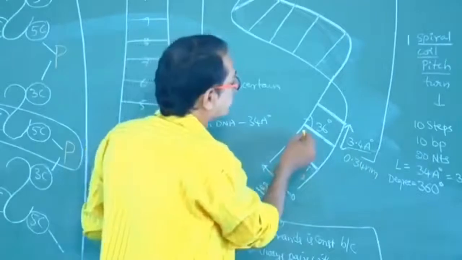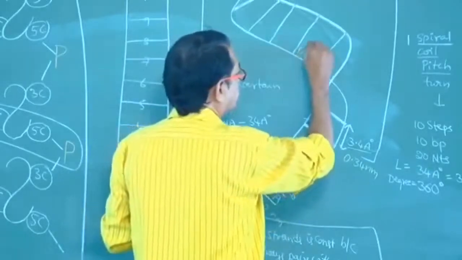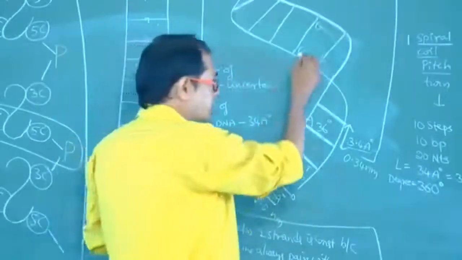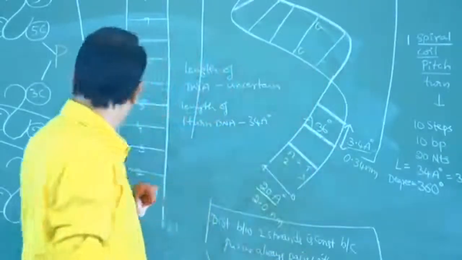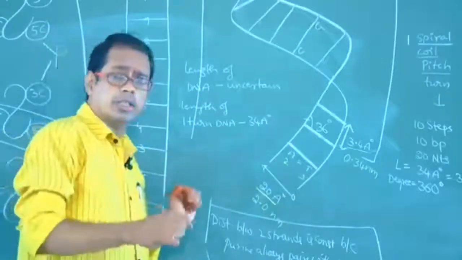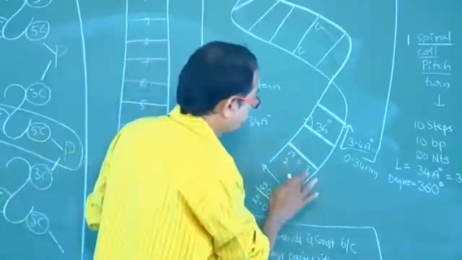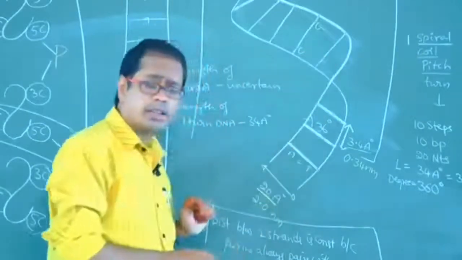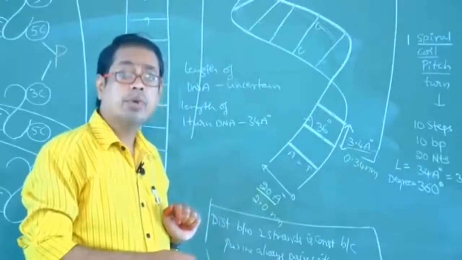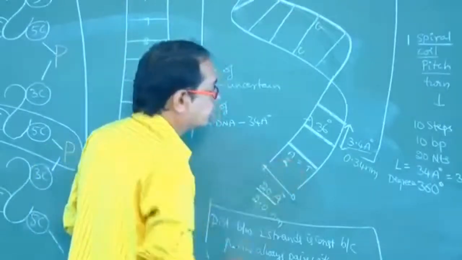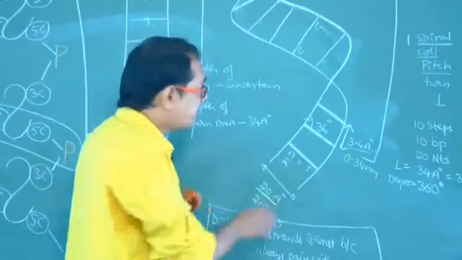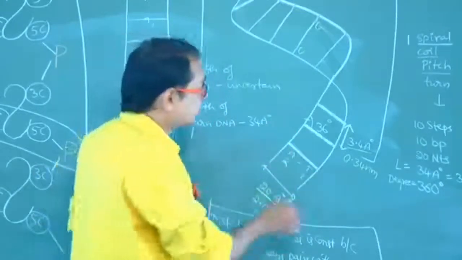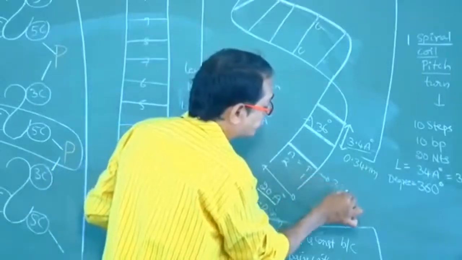Let us suppose C is there, C pairs with G. Number of CN rings: is C a purine or pyrimidine? Is it a purine or pyrimidine? Purine means 2. Pyrimidine, T is pyrimidine, means 1. Total CN rings in each step, 3 CN rings.